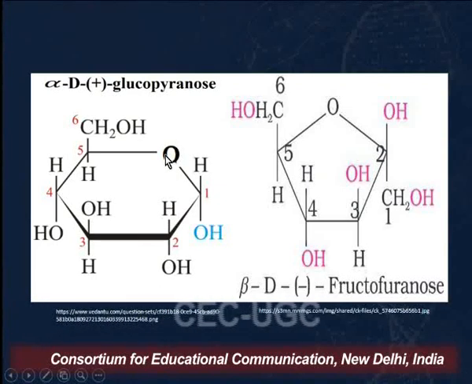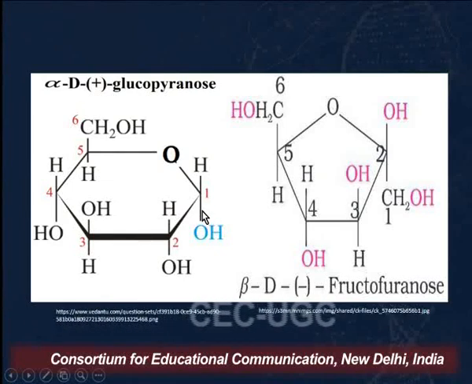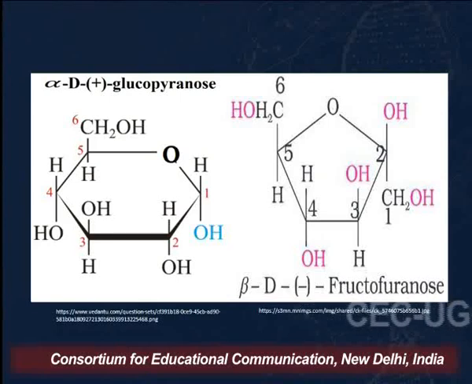Now the point I would like to clarify is that capital D indicates the configuration of OH at the highest numbered asymmetric center in Fischer's projection. The OH on the 5th carbon in both glucose and fructose will be on the right hand side, and this OH becomes the anomeric OH when it reacts with the carbonyl group.